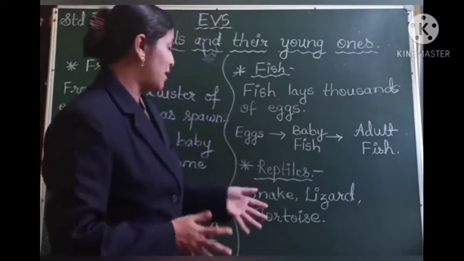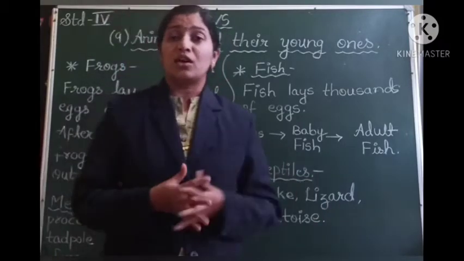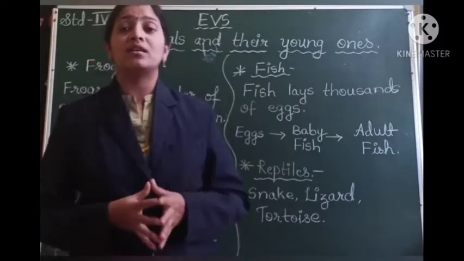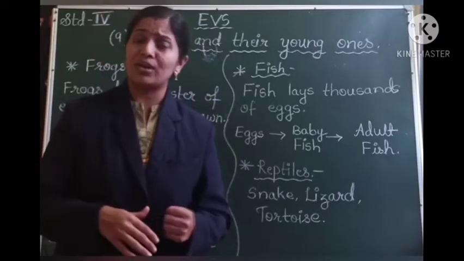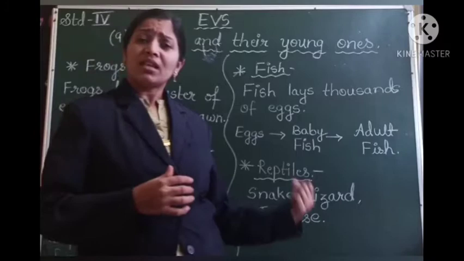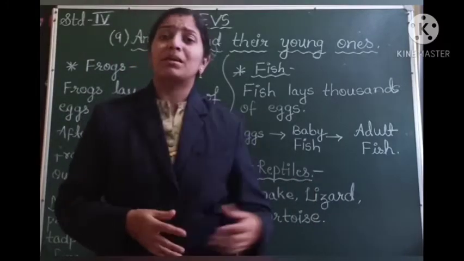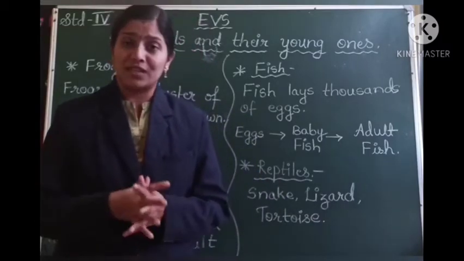So students, these reptiles like snakes, lizards, tortoise, these animals also lay eggs. These animals find a place on the ground, or they make a hole in the ground and they lay their eggs in that hole. But these animals do not give warmth to their eggs, but the eggs get the heat from the light of the sun.